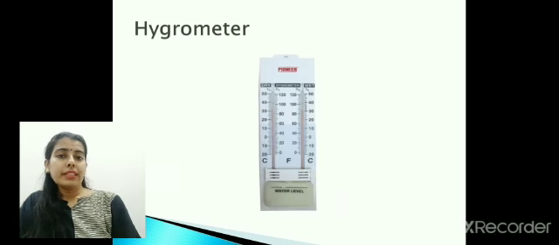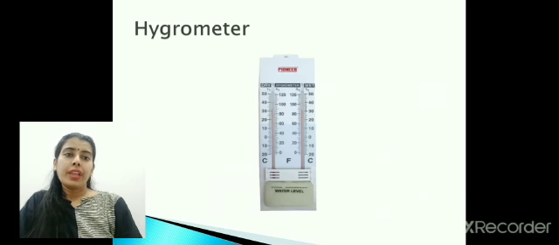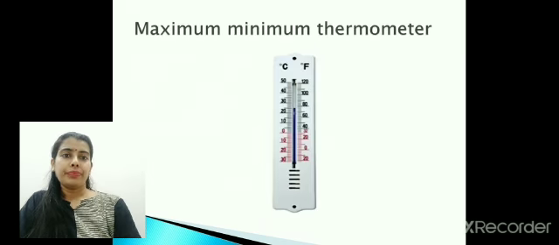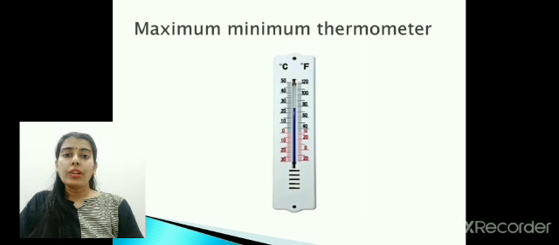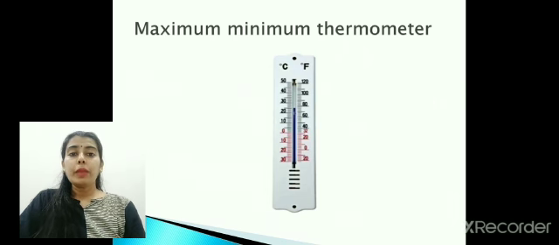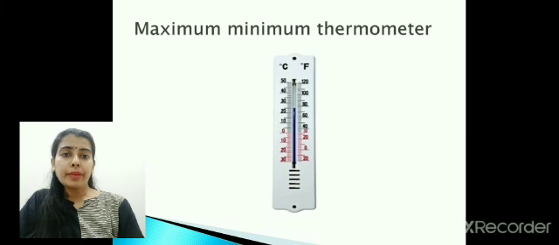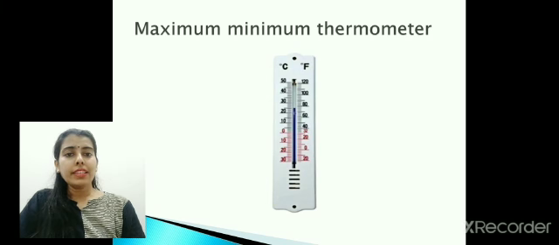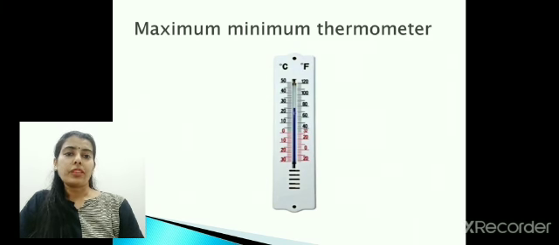Now how do we measure these different elements of weather? This is the instrument called a hygrometer. It is used to measure humidity in the air. This instrument is the maximum minimum thermometer. Now what is it used for? For measuring the maximum and minimum temperature of the day. In the newspapers it comes like what was the maximum temperature and minimum temperature for yesterday. So this is the thermometer which is used to measure the maximum and minimum temperatures during a particular day.